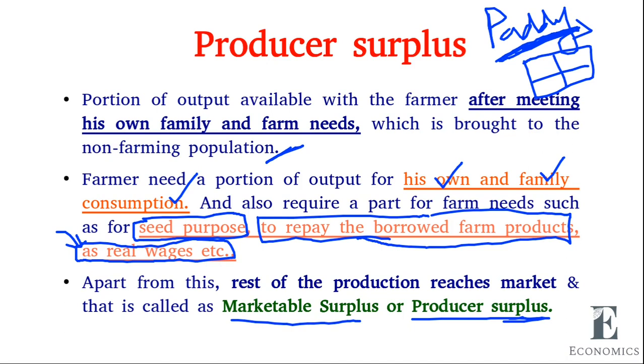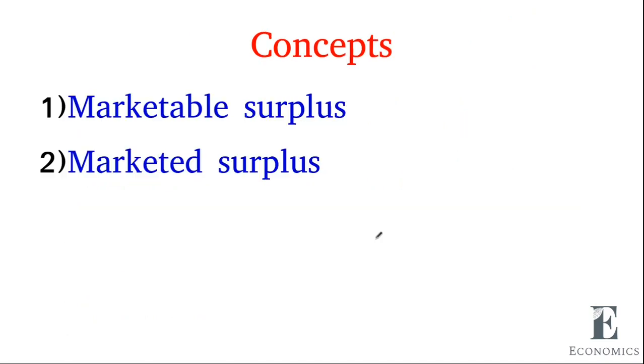This only creates the purpose of market. If there is no surplus for the producer, and the production is just enough to meet his own and his family consumption and farm consumption, the rest of the things cannot reach the market. So the producer surplus is essential for the operation of markets.